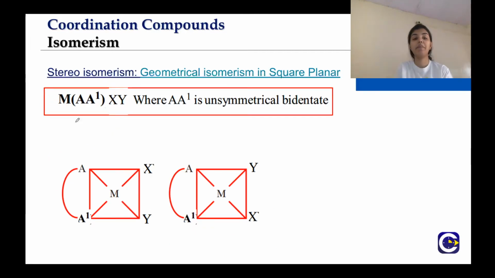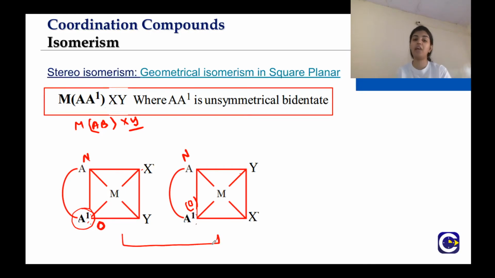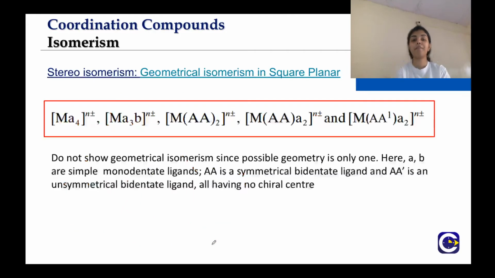Next one is M(AB)XY, or you can also write it as MAA-XY, whichever way you find convenient. Now because this position is different, let us say we are having again glycine. So this will be nitrogen and this will be oxygen, right? Now oxygen and X are 180 degrees and nitrogen and Y are 180. Here what is happening is that oxygen and Y are 180 degrees and nitrogen and X are 180 degrees, right? So the angles have changed. That means it will have two geometrical isomers.